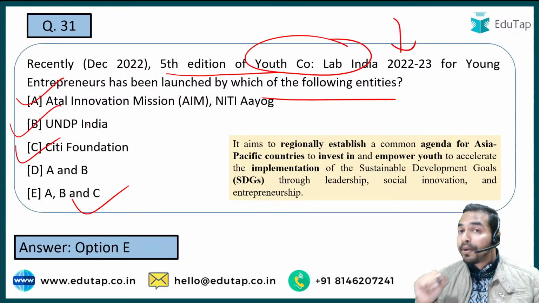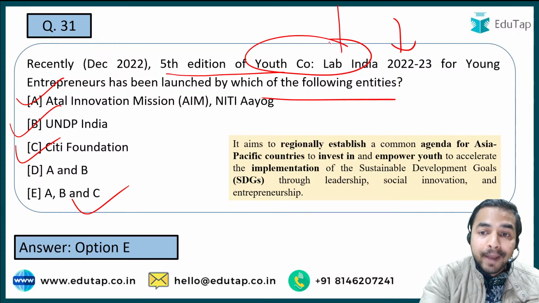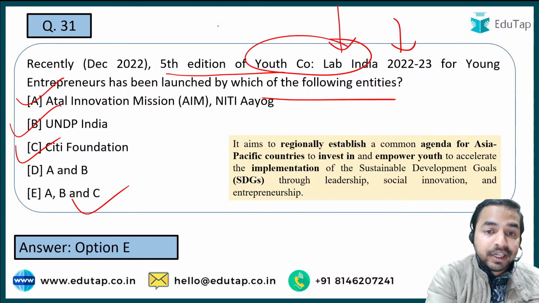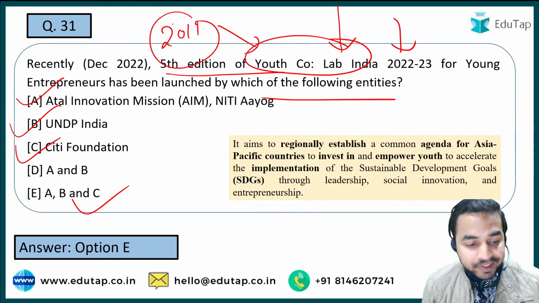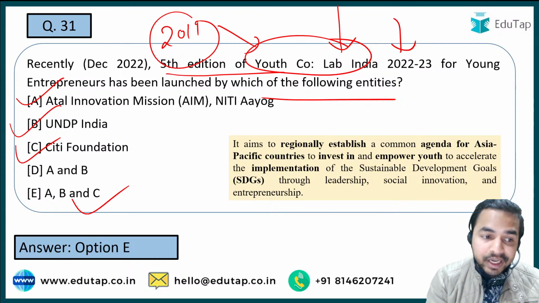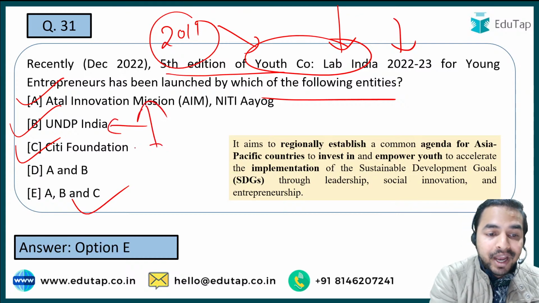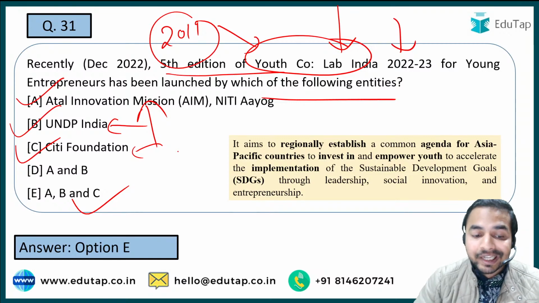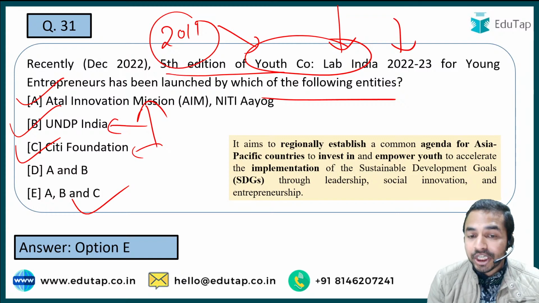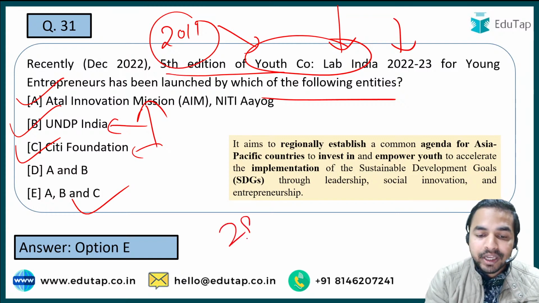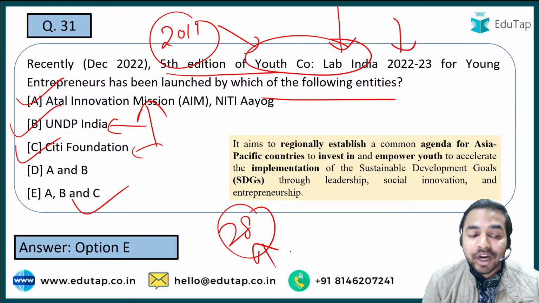So let me give you some important additional information about this. This particular Youth Co-Lab India initiative was basically launched in year 2019. ठीक है जी, 2019 के अंदर बेसिकली इसको लॉन्च किया गया था। लॉन्च किसने किया था? ऑर्गेनाइजेशंस के नाम गिवन हैं, दैट इज अटल इनोवेशन मिशन, यूएनडीपी इंडिया एंड सिटी फाउंडेशन। इन्होंने मिलकर कलेक्टिवली इसको लॉन्च किया था। And now till now this particular initiative has been implemented in 28 countries and territories.